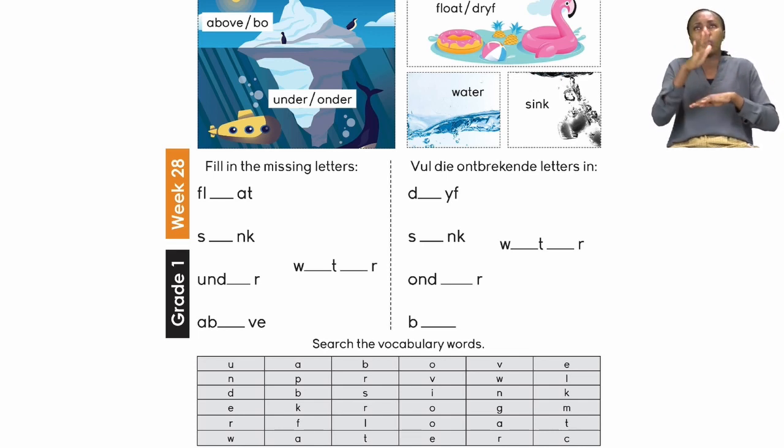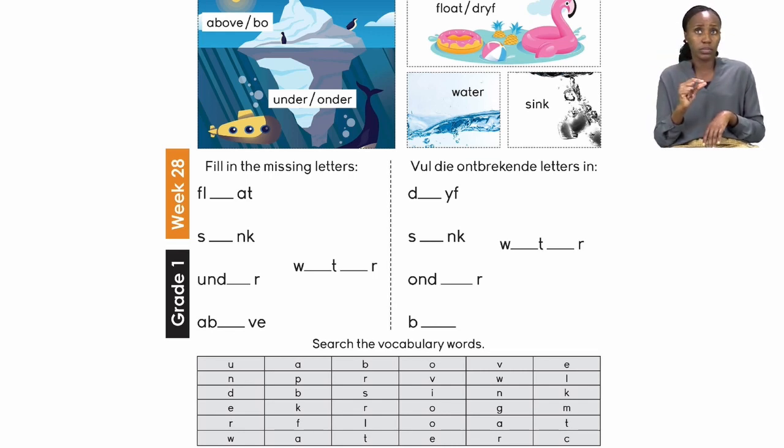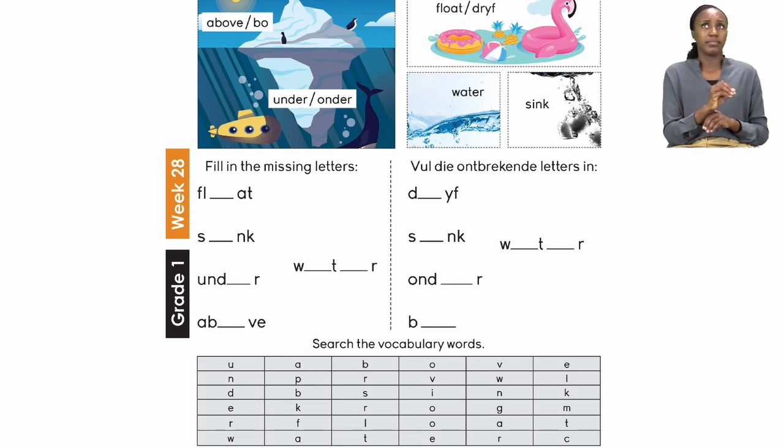All right. Then it says, fill in the missing letters. So you have to look at the vocabulary words, and then look at which letters are missing, and write them in.